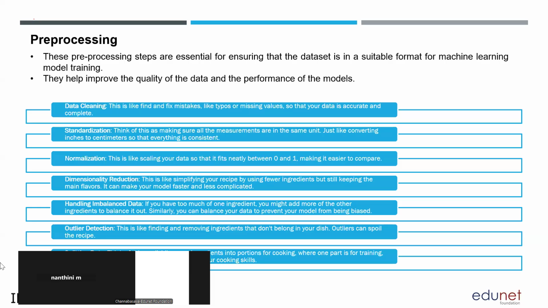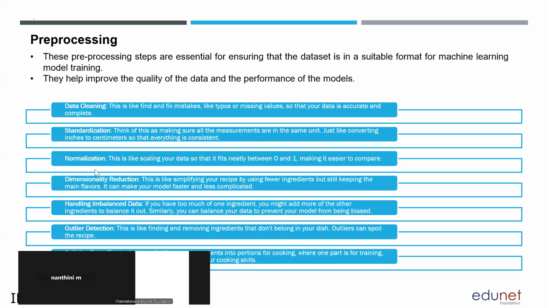Then coming to standardization. What is standardization? Converting all the measurements into the same unit. For example, if some values are in inches, centimeters, grams, kilograms, converting all the measurements into a single unit is nothing but standardization.